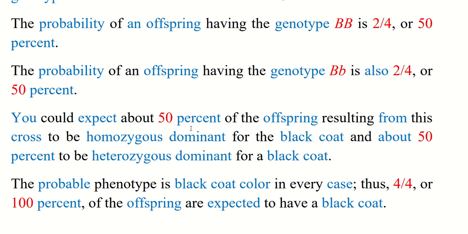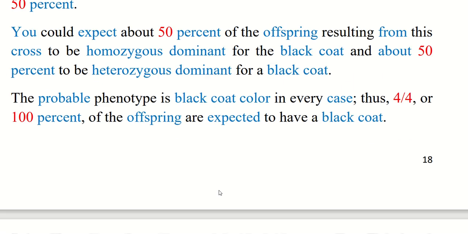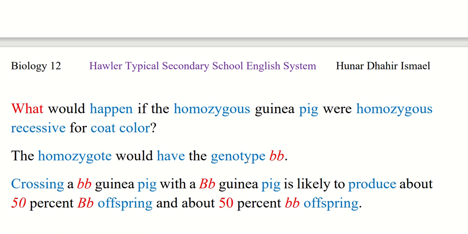You could expect about 50% of the offspring resulting from this cross to be homozygous dominant for a black coat, and about 50% to be heterozygous for black coat. The phenotype is black coat color in every case. Thus 4 over 4, or 100%, of the offspring are expected to have a black coat. What would happen if the other guinea pig were homozygous recessive for coat color?